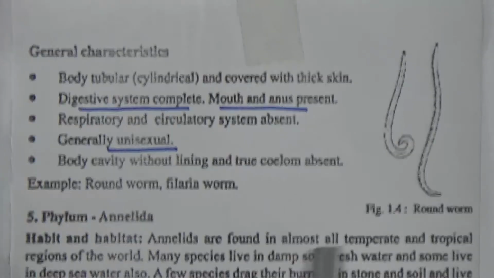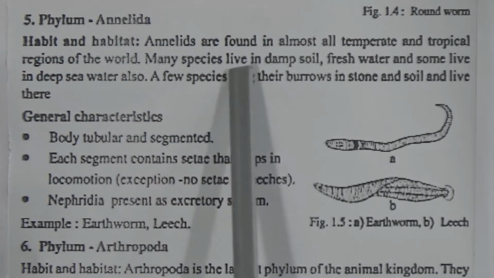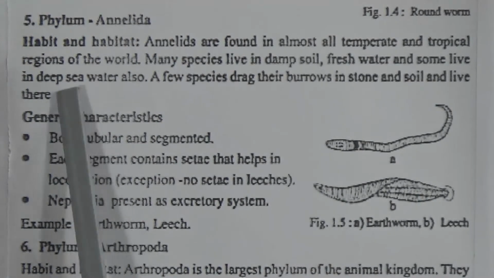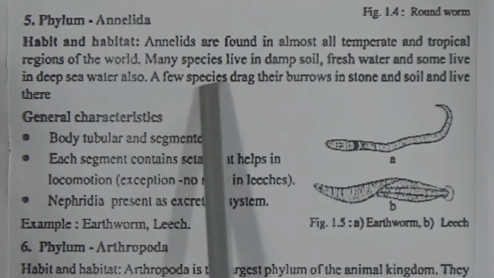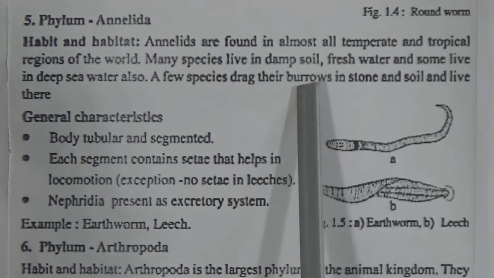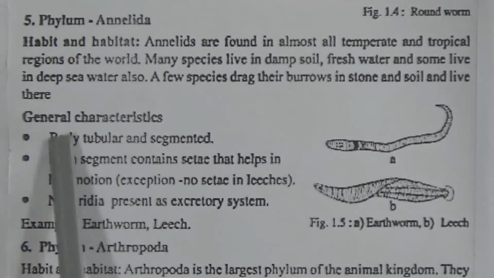Then phylum 5, Annelida. Annelida are found in almost all temperate and tropical regions of the world. Many species live in damp soil, fresh water, and some live in deep sea water also. A few species dig burrows in stone and soil and live there.